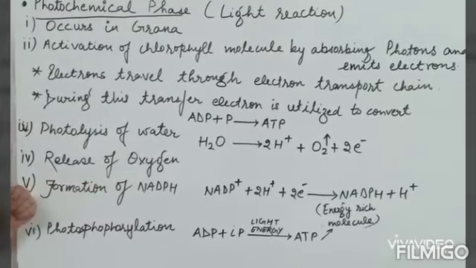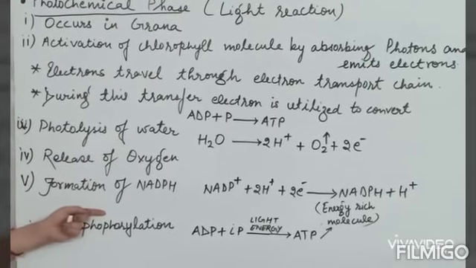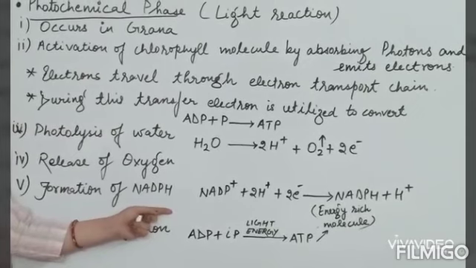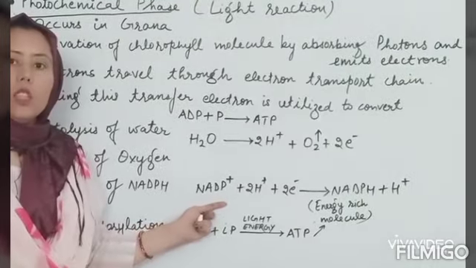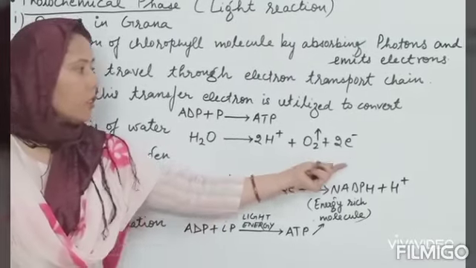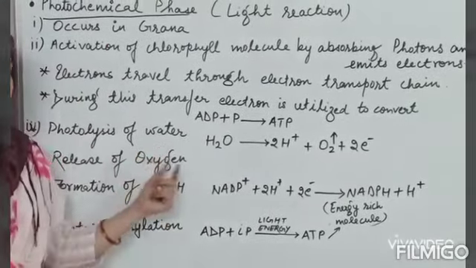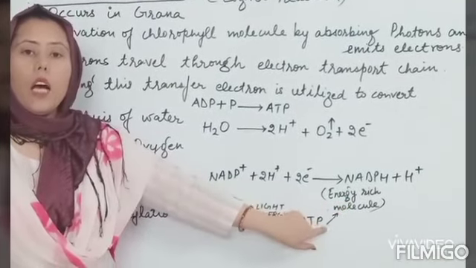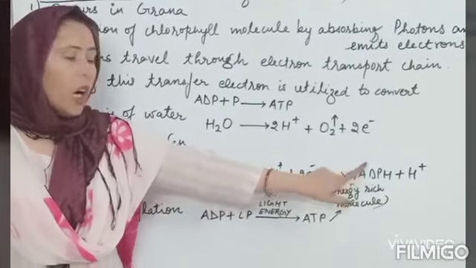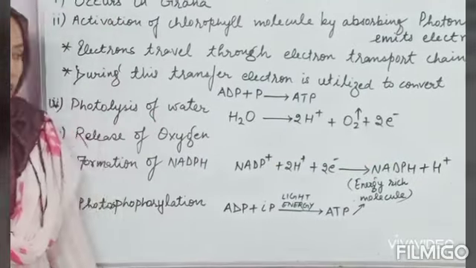This is the next step, and the formation of NADPH. It is an energy rich compound. NADP utilizes these ions which are released in photolysis and forms NADPH, which is an energy rich molecule, and releases some hydrogen ion.